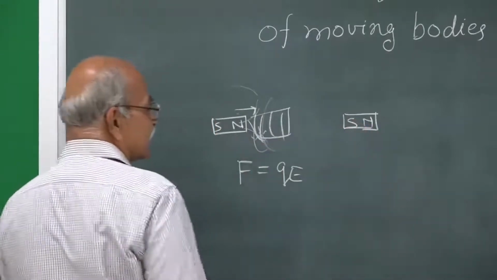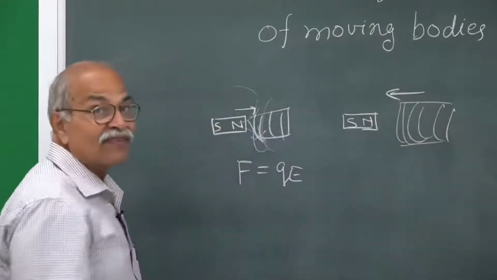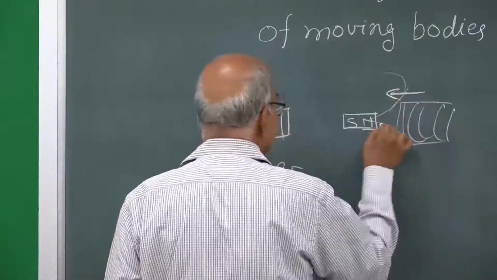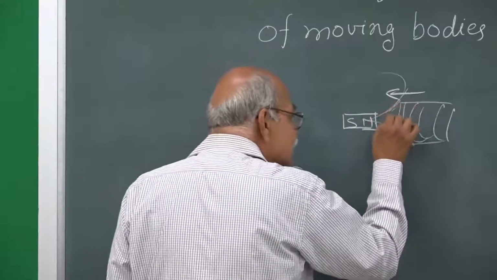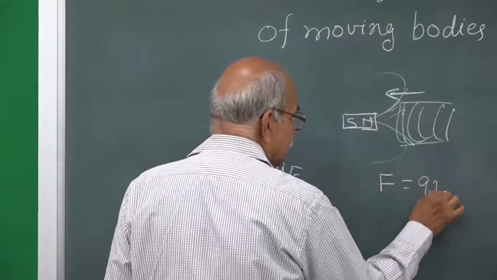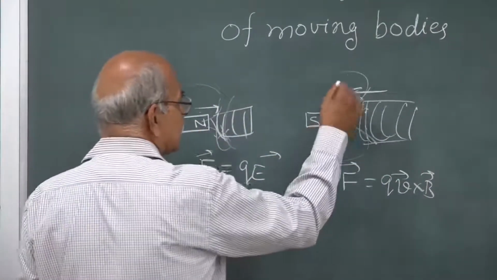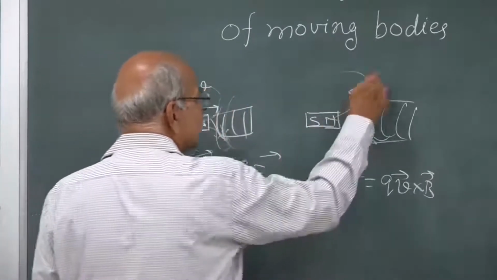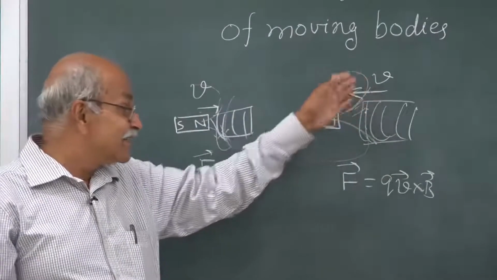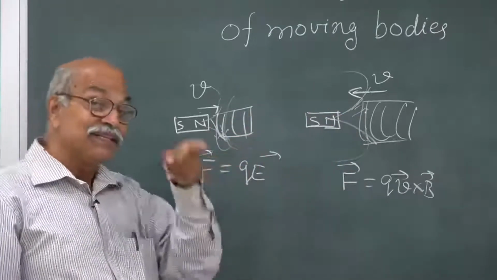Whereas, if this is stationary and that coil is moving, in that case it is this magnetic field which is here, that field exerts force on these free electrons, and that is governed by q v cross B, where v is this velocity. So, if this v and that v are the same, then the current which results from these forces on the free electrons here and here is also the same.